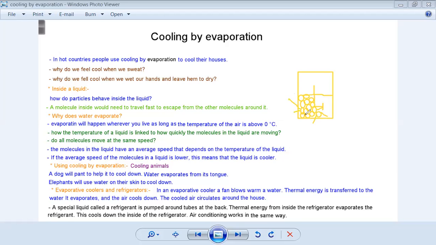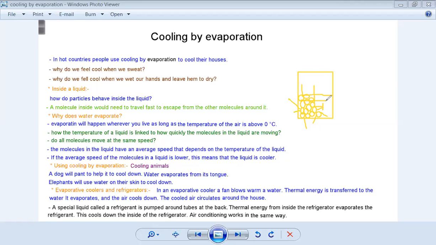One of them is going in that direction, and one of them is going here, going there, and one of them is up, and one of them on the right, okay? They are moving. They are like crowded people. So each one of them has a speed. On the surface, we can see that molecules have high speed, so they can escape. They can go to the surface and escape as gas.